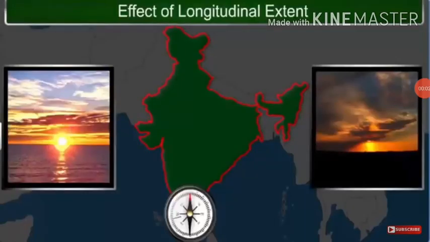How is the latitudinal spread in India advantageous to her? The Indian Union is situated between about 8 degree 4 minutes north and 37 degree 6 minutes north. This north-south extent is about 3,200 kilometers in length. The southern part of India gets more heat from the sun than the northern parts. The difference between the duration of the day and night is far more in the northern parts than in the southern parts.